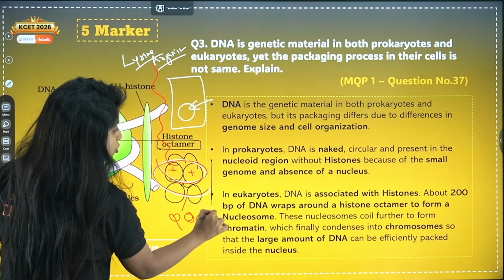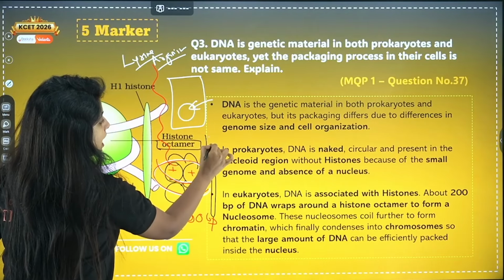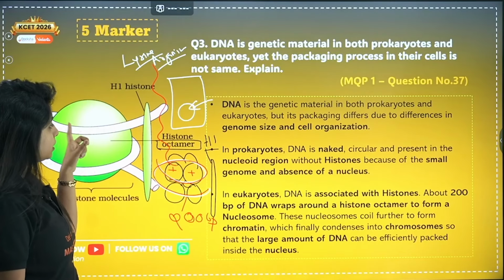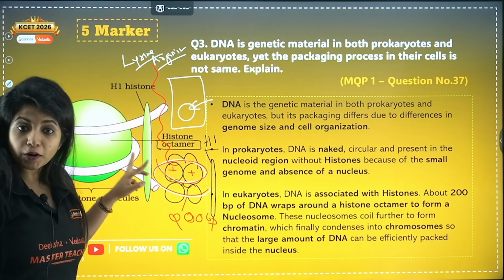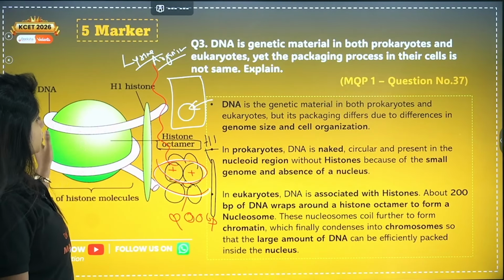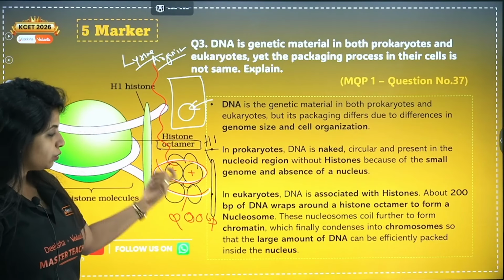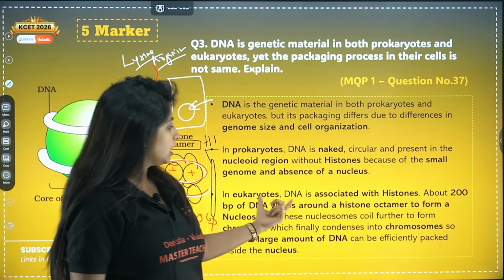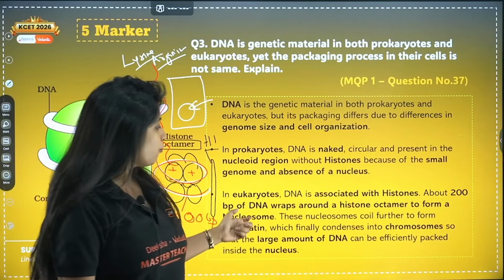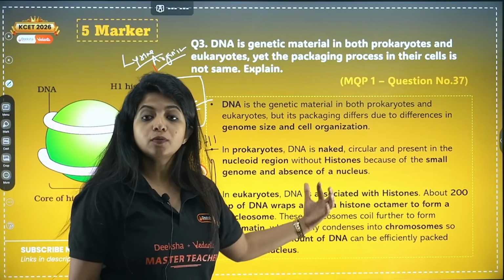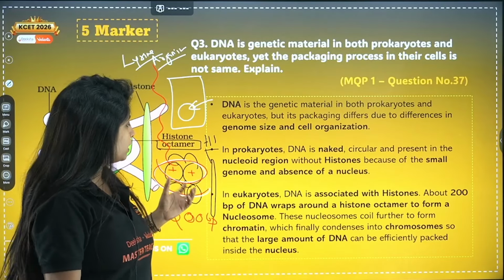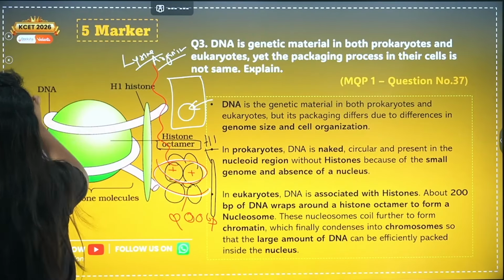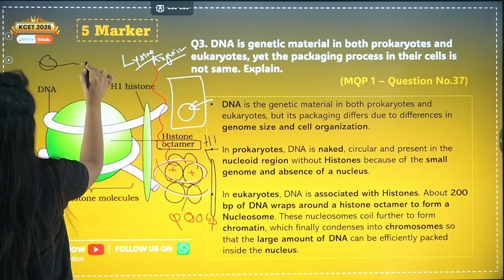And there will be one more histone protein outside. You will call this H1 histone protein, as you can see over here. So it's a histone octamer, and you have the DNA wrapped around twice. Almost 200 base pairs of DNA would be right up over here. So in eukaryotes, DNA is associated with histones. About 200 base pairs of DNA wraps around a histone octamer to form a nucleosome. These nucleosomes coil further to form chromatin. Now the nucleosomes come closer and closer. What you will be having is something like this.